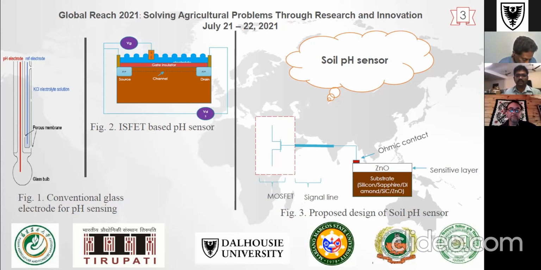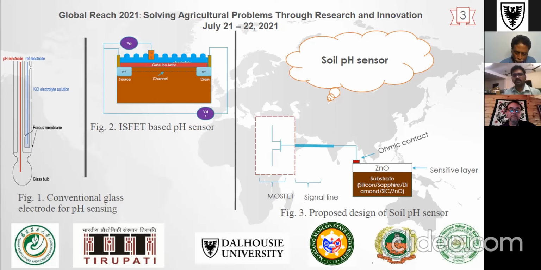Conventionally, glass electrodes are used for measuring soil pH, but glass electrodes are fragile, and so is the ISFET, that is, the ion sensitive field effect transistor. They have some limitations with respect to measuring soil pH: low sensitivity, and long-term stability is a major concern with these two soil pH sensors. So for this, I'm going to design a new soil pH sensor,